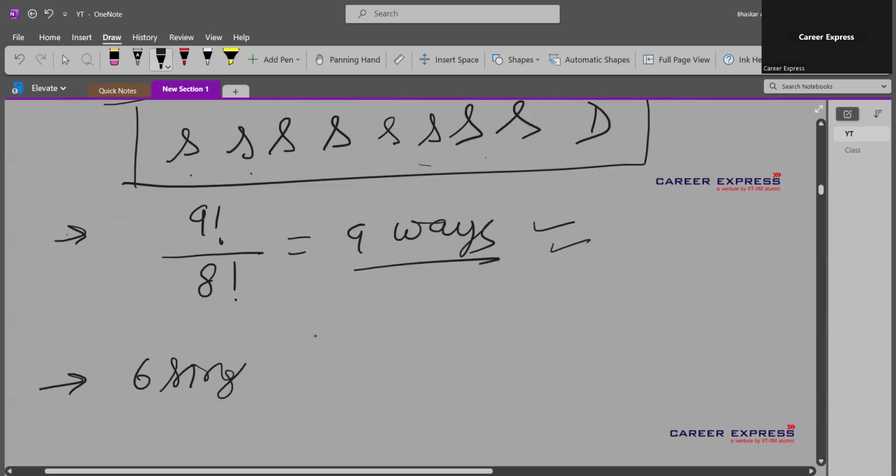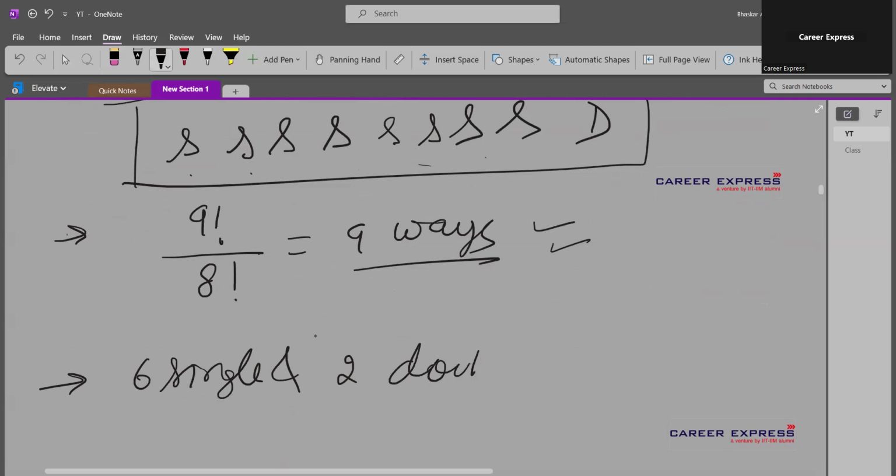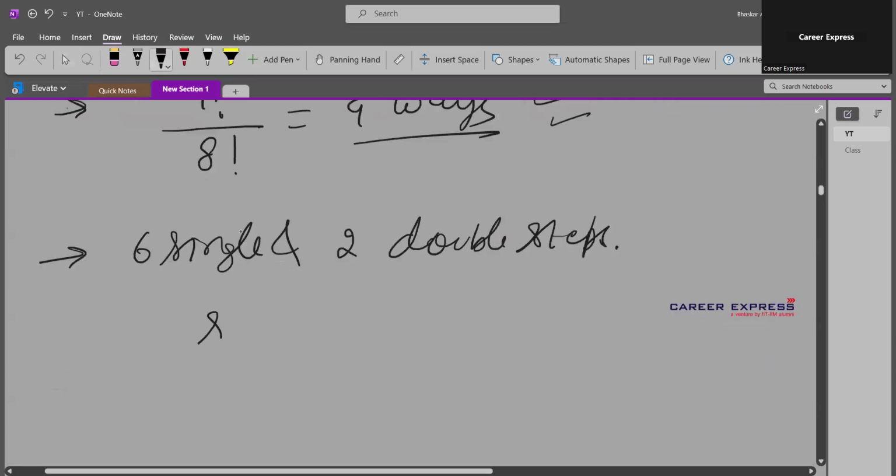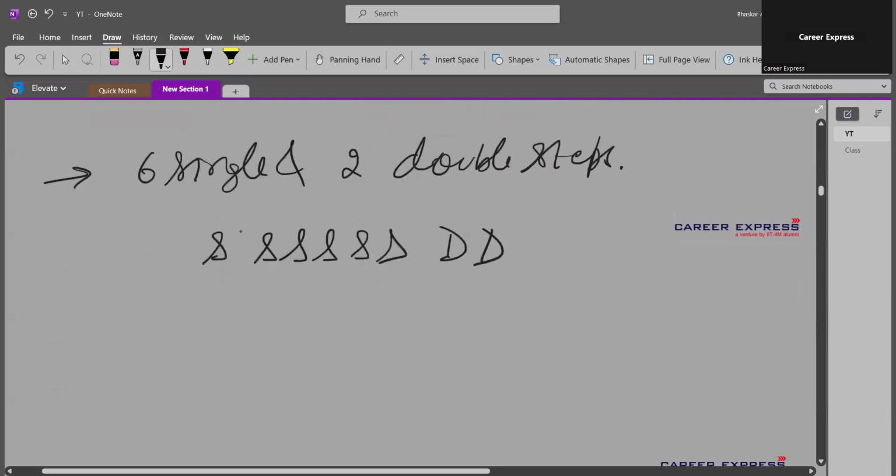Then similarly, we can move ahead: 6 single and 2 double steps. We write 6 single steps S and 2 double steps D. There are a total of 8 objects, of which 6 are identical and 2 others are identical.